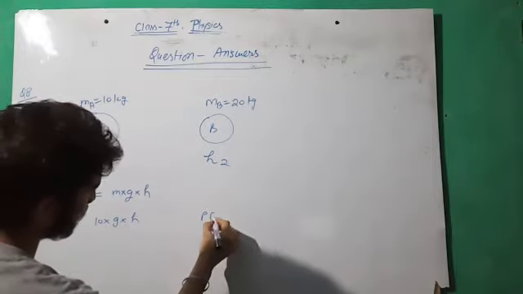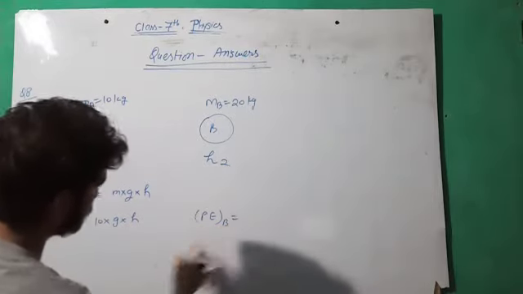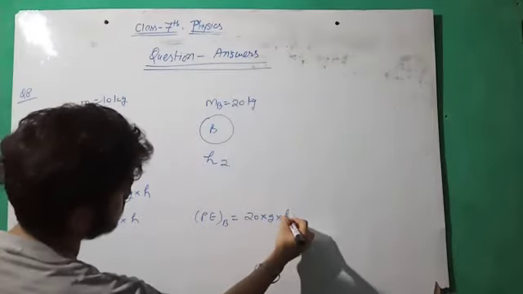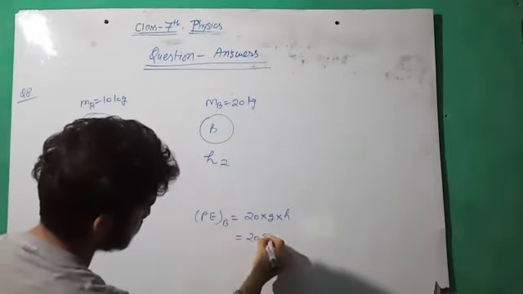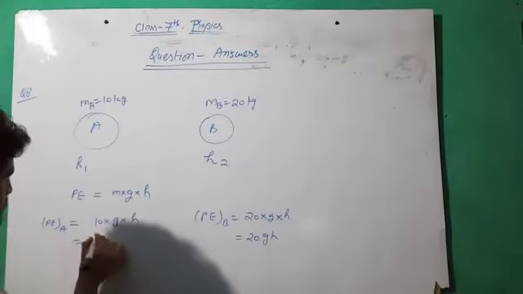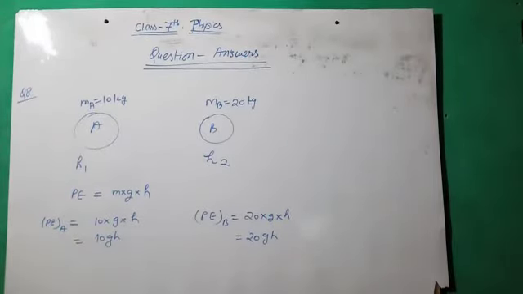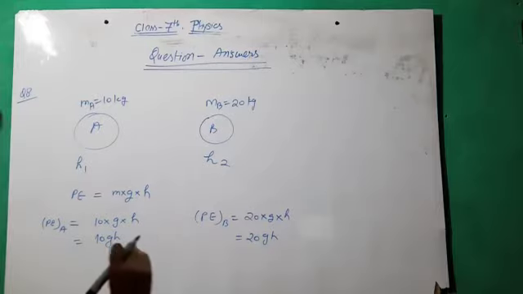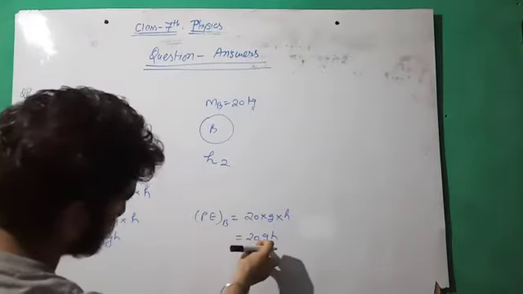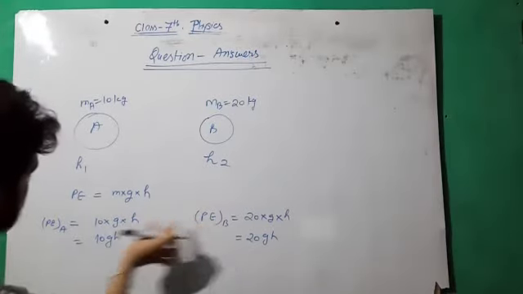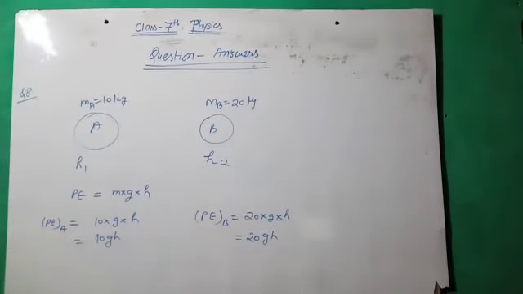Now if you find the potential energy of B, then 20 into g into h. This is 20 gh and this is 10 gh. If we have the values of h and g, then we can find the exact value. Otherwise we can say that 20 gh is more than 10 gh, so the potential energy of body B is always greater than A in this case, for the same height and same value of g.